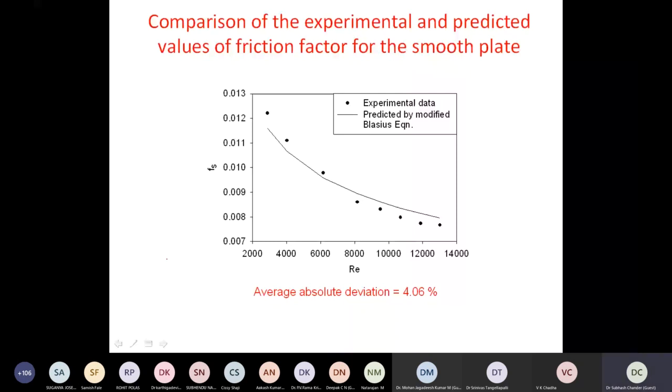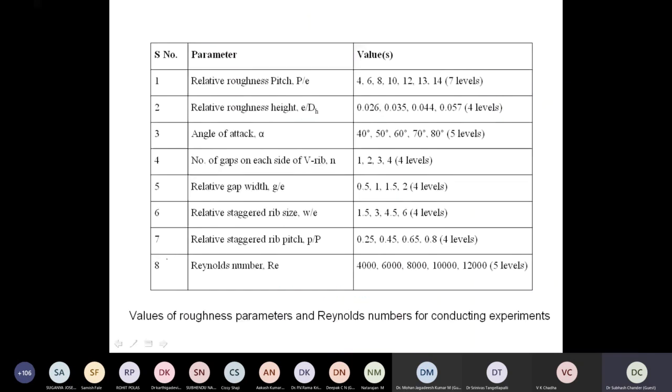So finally, these are the levels we are planning to test: the pitch, placing of the ribs, and height of the ribs. We have used 1 millimeter, 2 millimeter, and 3 millimeter diameter wires. Accordingly, their height in non-dimensional form will be like this. So we could use 4 diameters of the wire, and we could place those wires over the surface.